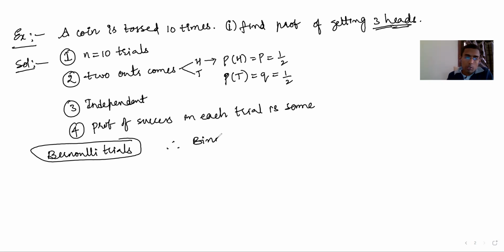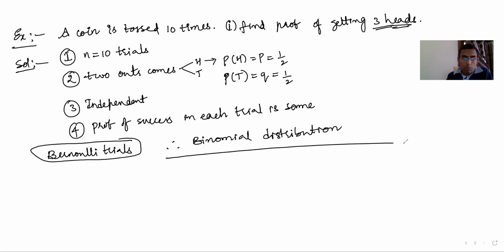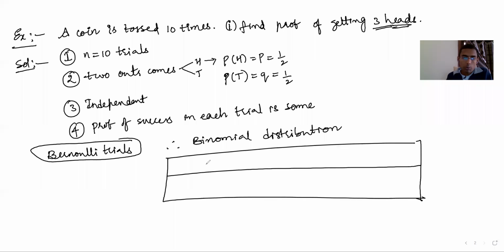See, what is this binomial distribution? I am writing binomial distribution here. Binomial distribution means it follows the binomial theorem. So here, first question I am not answering. First I am explaining what the binomial distribution is.